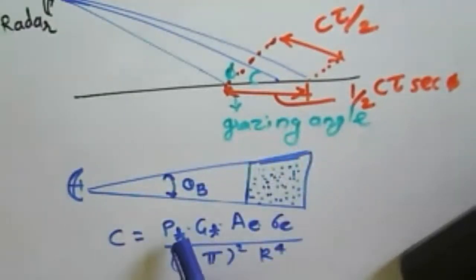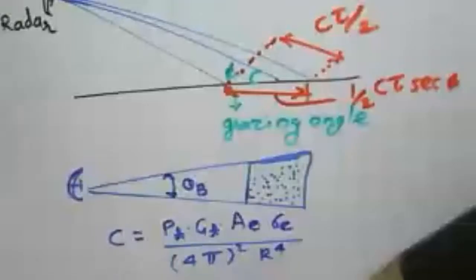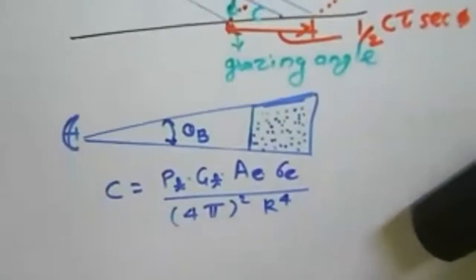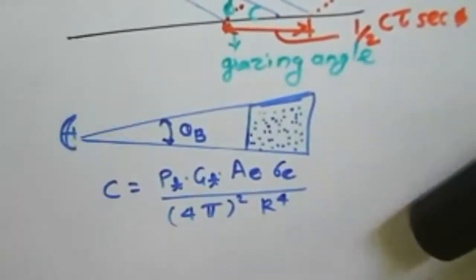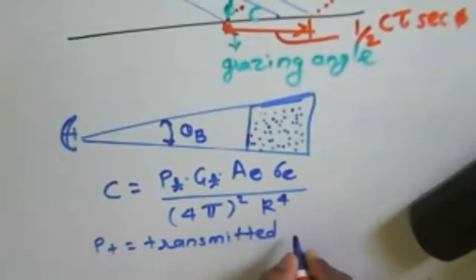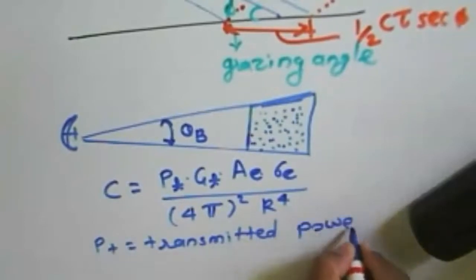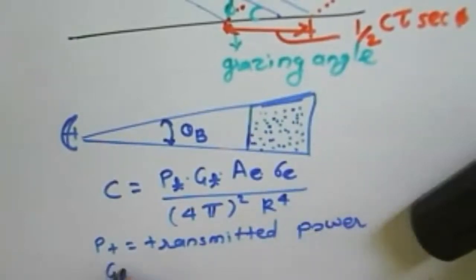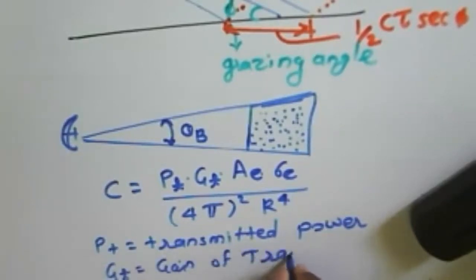So this one is depending upon what will be your transmitting power. Okay, PT is nothing but what? A transmitted power, by the transmitting antenna. Then we have GT, nothing but the gain of the transmitting antenna.